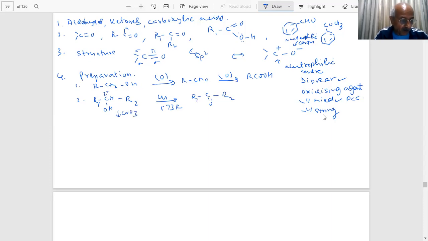When you pass vapors of alcohols over heavy metal catalysts like silver or copper, they will be oxidized, and primary alcohols will give you aldehydes and secondary alcohols will always give you ketones. Important point: such reactions have been repeatedly asked in the paper.